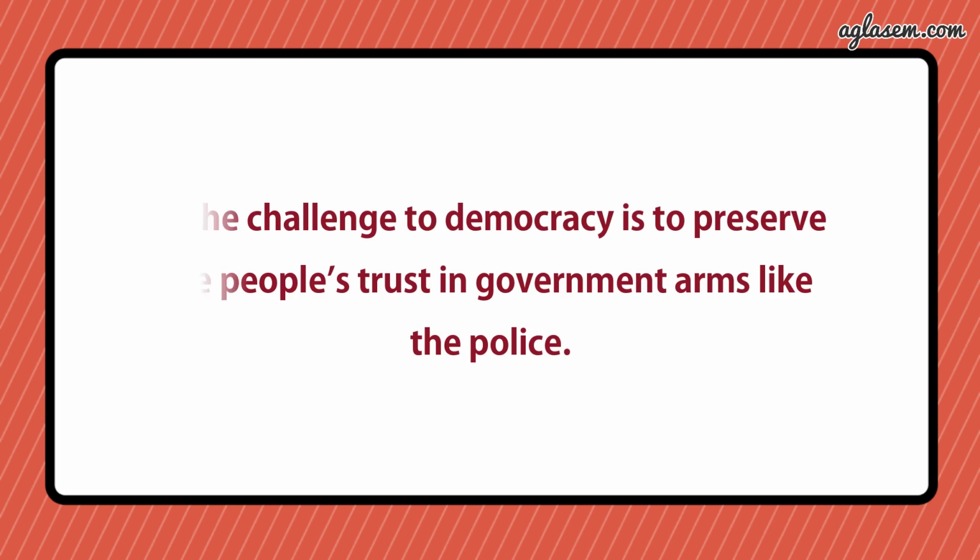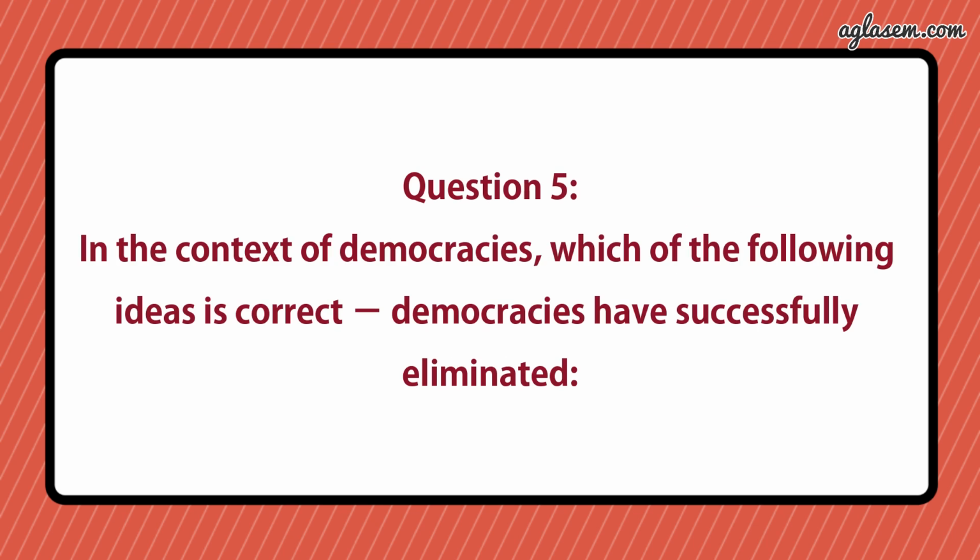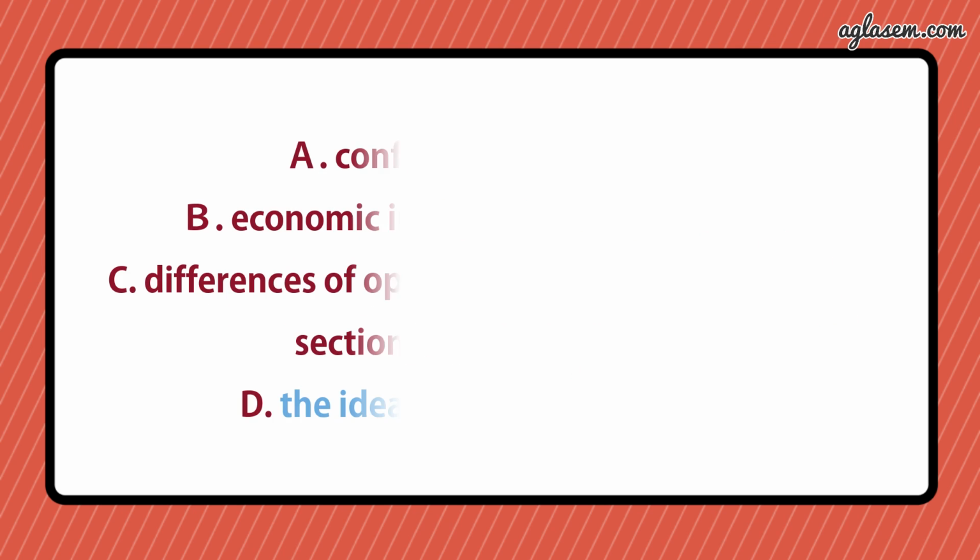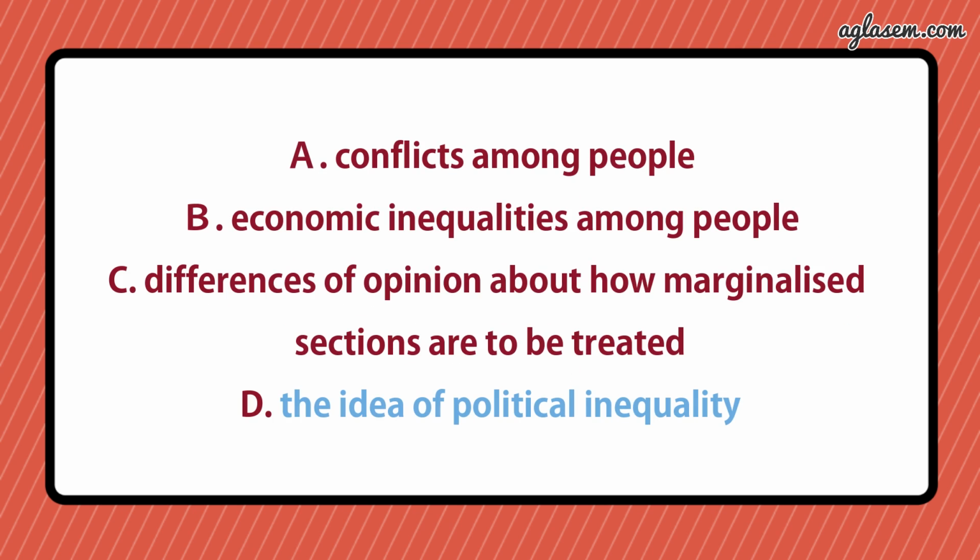Now, question number 5 says, in the context of democracies, which of the following ideas is correct? Democracies have successfully eliminated: first, conflict among people; second, economic inequalities among people; third, differences of opinion about how marginalized sections are to be treated; and fourth is the idea of political inequality. So answer is D, that is the idea of political inequalities.